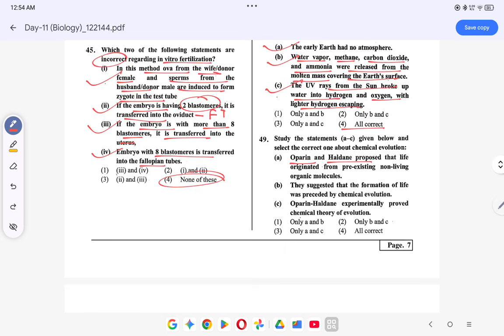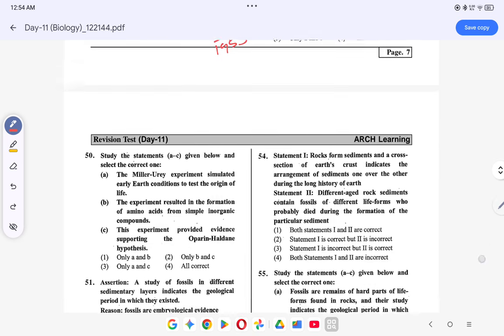Oparin and Haldane proposed that life originated from pre-existing non-living organic molecules. This is correct. They suggested the formation was preceded by chemical evolution. This is correct. Oparin and Haldane experiment proved है. Oparin and Haldane ने किया था मिलर एंड यूरे के एक्सपेरिमेंट से, मिलर एंड यूरे। स्टैनली मिलर, बेसिकली हम लोग को 1953 का दे के रखा है, पर इट इज मिलर एंड यूरेज एक्सपेरिमेंट। तो ऑप्शन क्या हो जाएगा, ऑप्शन हो जाएगा 1. Coming to the next question, question number 50.